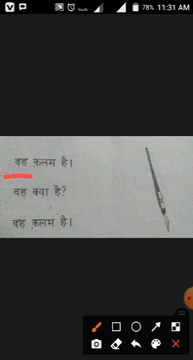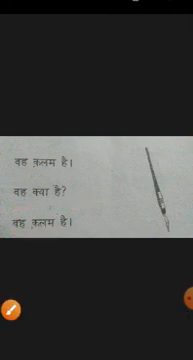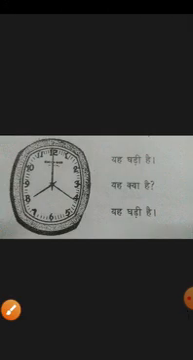Vah kya hai? What is that? When you use a question sentence in English, the question word will come at the beginning. So what is that? Vah kalam hai, that is a pen. So let's see the next slide.